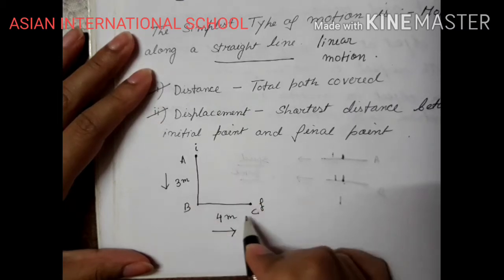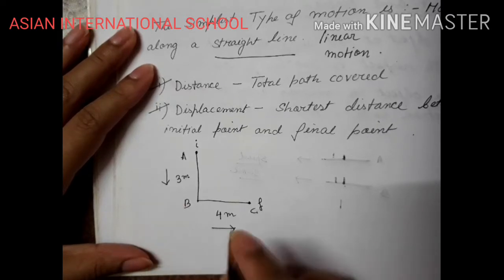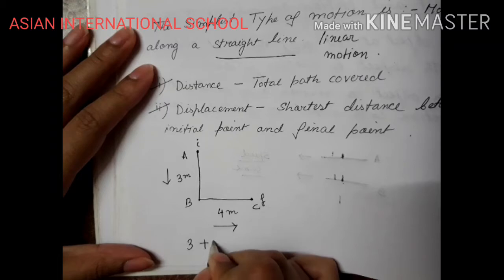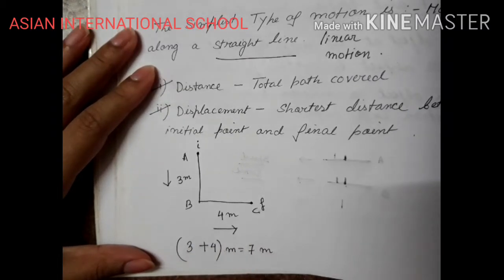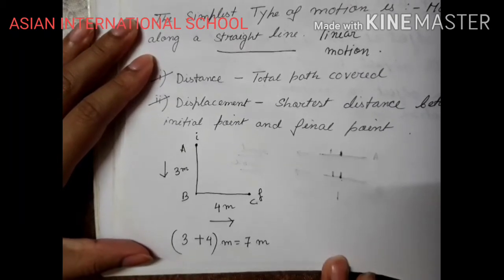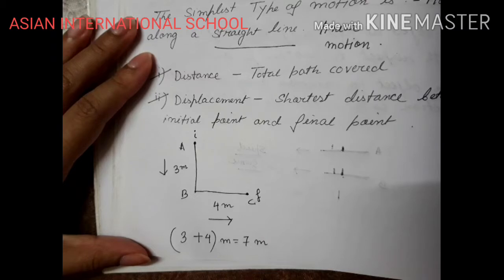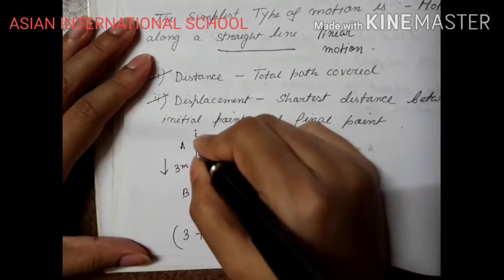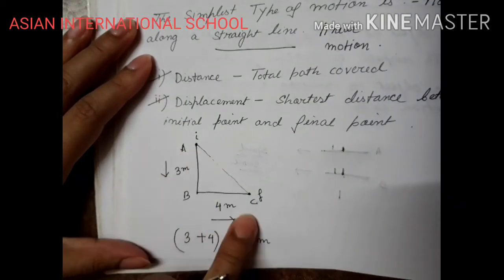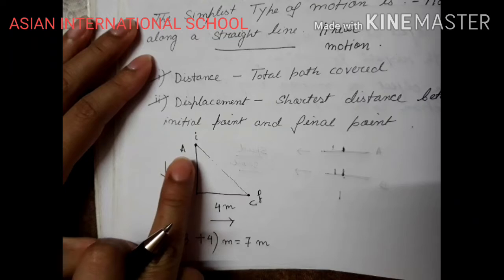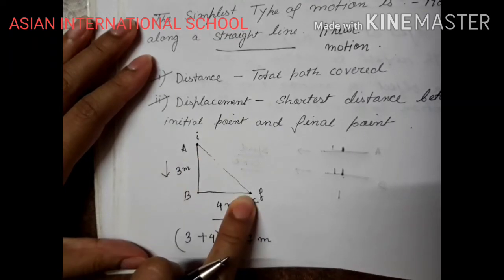So how much is the distance covered by the body? You can easily answer 3 meter plus 4 meter. 3 meter plus 4 meter, that is 7 meter is the distance covered by the body, right? But is it the shortest path between initial point and final point? No. The shortest path is this one, right? This is the shortest path. So if the body would have traversed through this path AC, then it would be the shortest path.